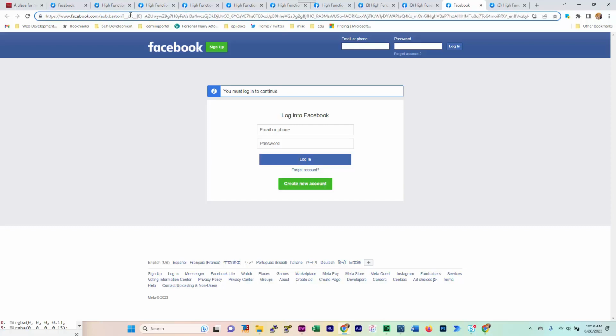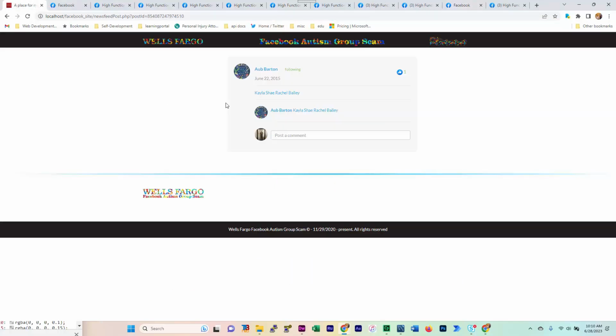You see here we've got this big long query string. My application doesn't pick that up. What my application picks up is this.